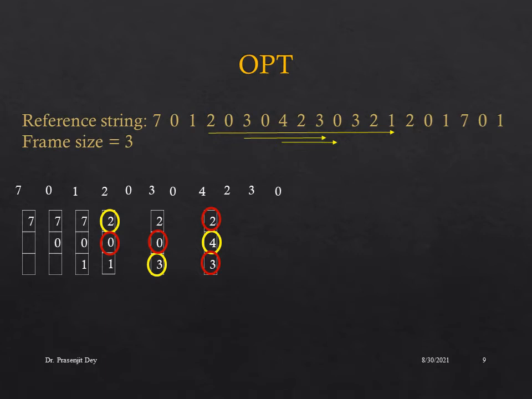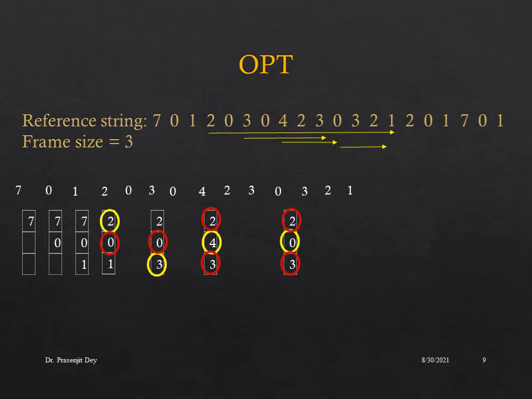When 0 arrives, we are going to look into the near future to see which page requests we may have, and we can see the near future page requests are 3 2 1. So 3 and 2 we may call in the near future, but 4 we are not going to call in the near future, so we are going to replace 4 with the new entry 0. Now again when a request for 3 arrives, 3 is already in the page table, so there will be no replacement. When 2 arrives, 2 is already in the page table, so there will be no page fault.